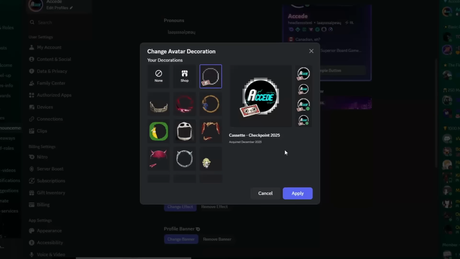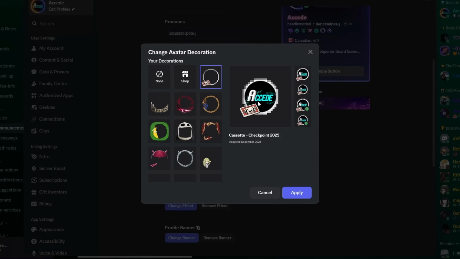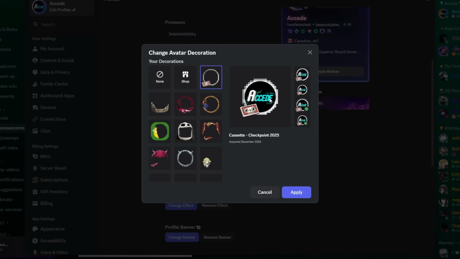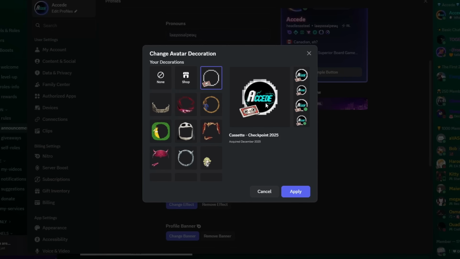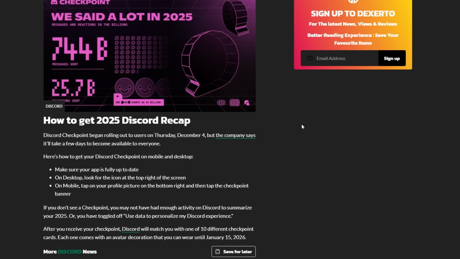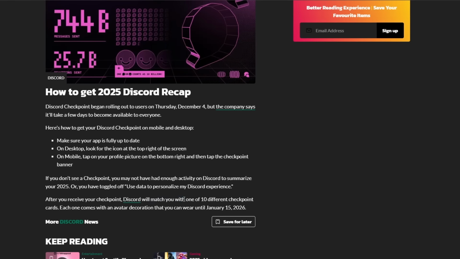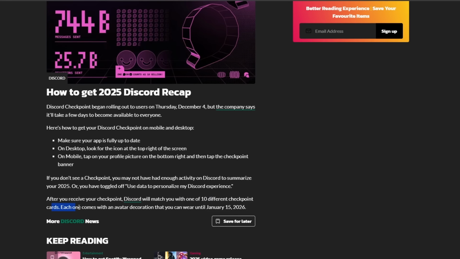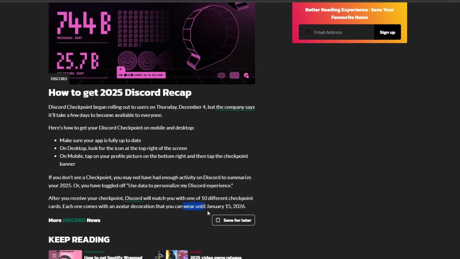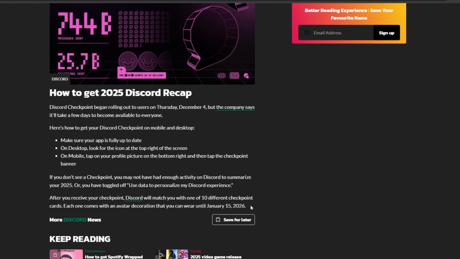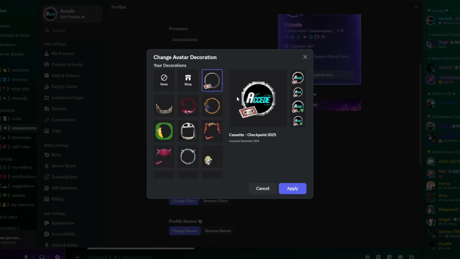Now, guys, while looking at this further, I actually found out that the 9 out of 10 on the little Deco card that I got at the end of the checkpoint is actually how many cards there are. So if you are curious, there are actually 10 cards. I was looking at this little article here, and it even says that Discord will match you with one of the 10 different checkpoint cards. And it says each one comes with a different avatar decoration that you could wear until January 15th, 2026. So this just confirms that you might get a different avatar decoration than this one.